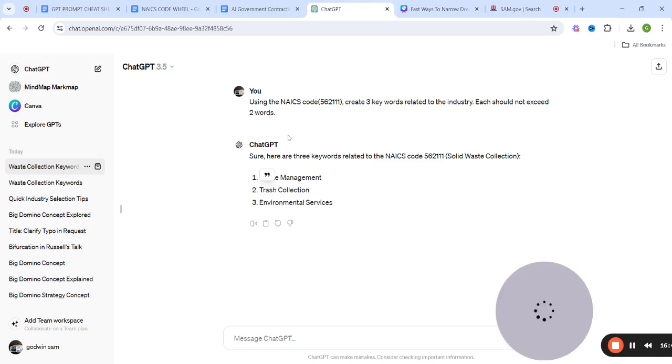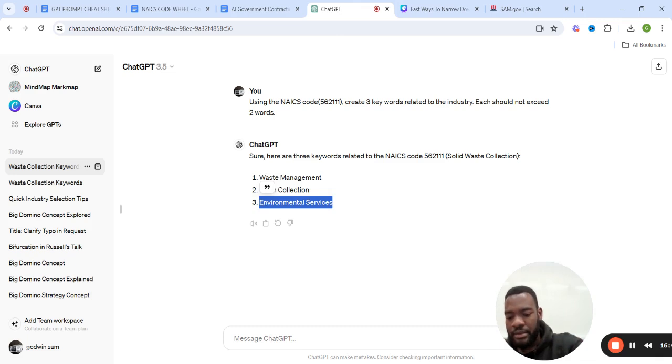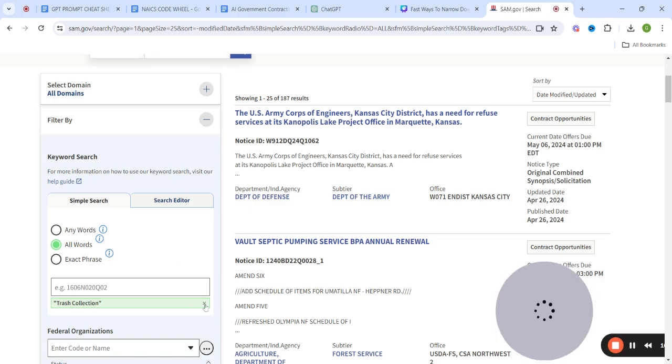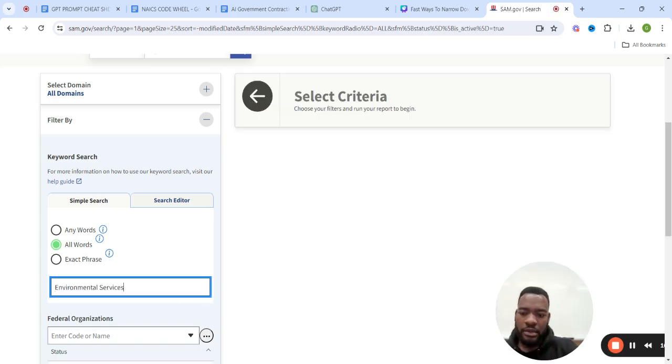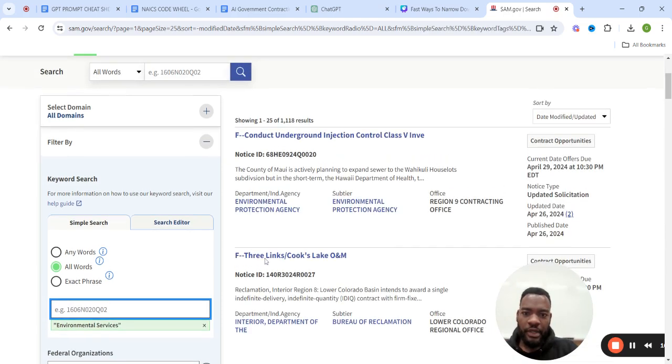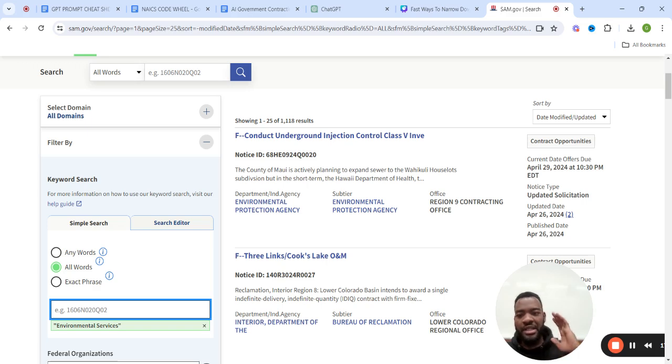Let's check the last one out. Environmental services. Let's go into environmental services. Cut that out. Control V. 1,118 results. That's actually a lot. Too much, if anything. But what I'm showing you here is now you know that you are within a certain sphere. The industry is solid waste management, and some keywords under that industry are environmental services,